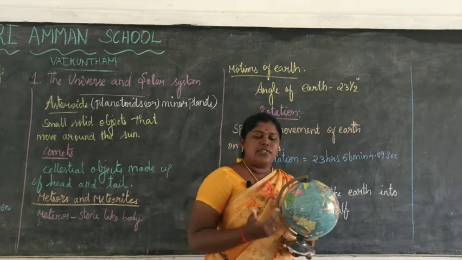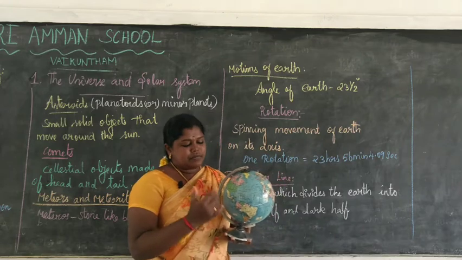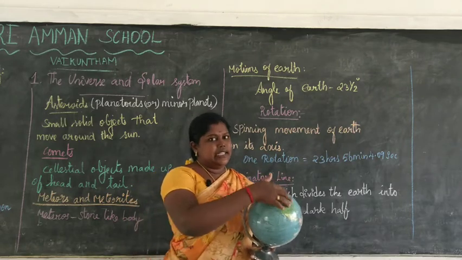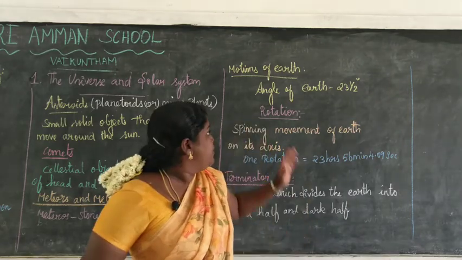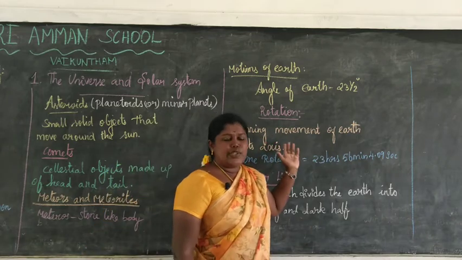So this is the reason for day and night. Because of the rotation of the earth, we are getting day and night. The spinning movement of the earth is known as rotation.